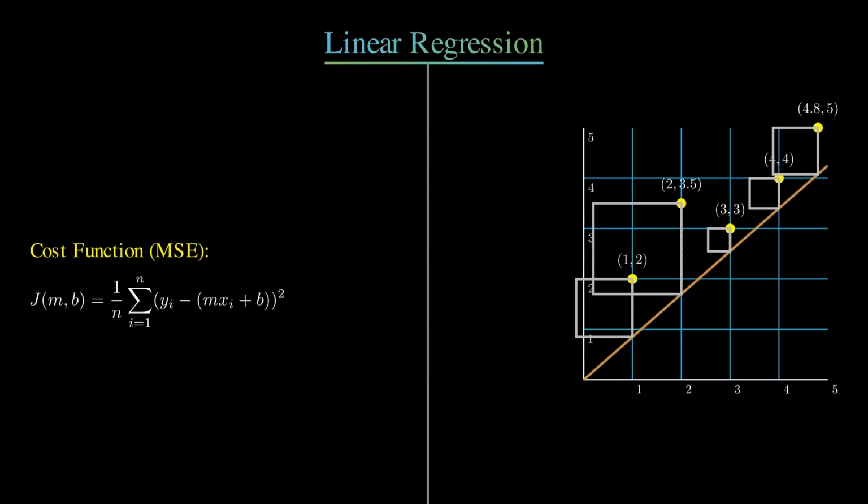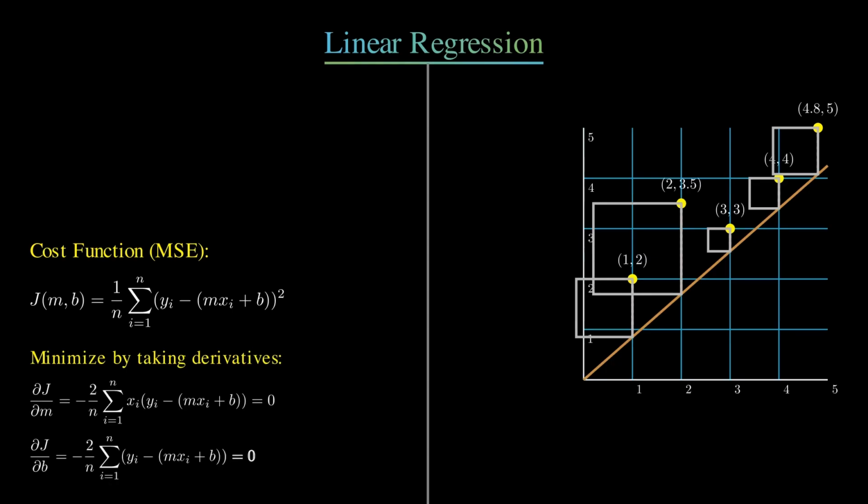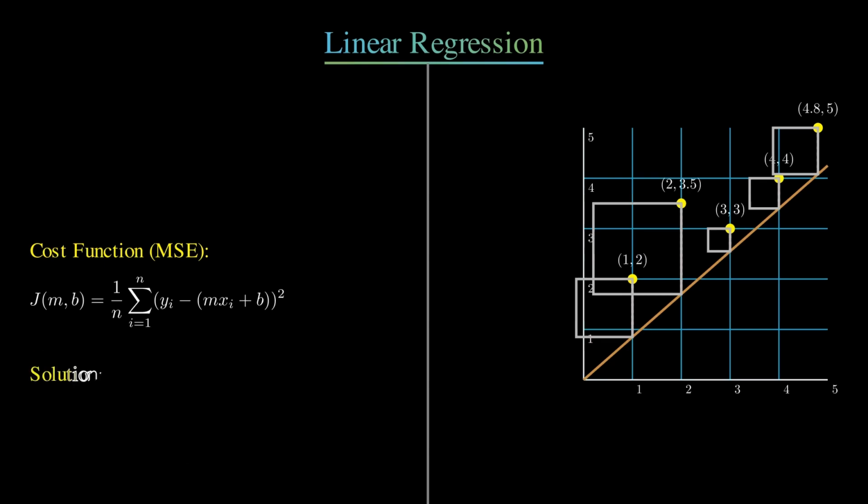After summing all the errors and taking an average of it, we get a cost function. On doing a partial derivation on the slope and intercept values to minimize them, we get the following results. Partial derivation is a tool or a technique that enables us to look at a complex function and see the change in only one of the function's variables while the others remain constant. After all that, we get a solution that helps us plot a linear regression line for a single variable. In the real world, this concept is extended for multivariate functions, also known as multiple linear regression. We will take a deeper look at these models as we move along in our machine learning journey.